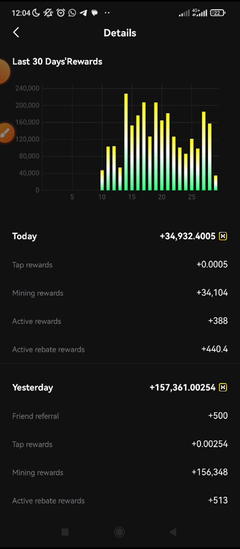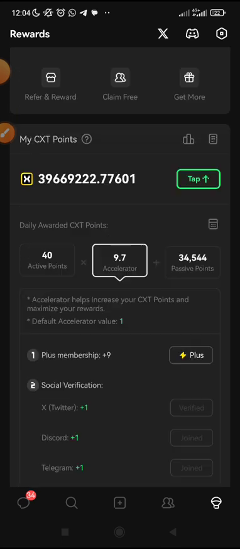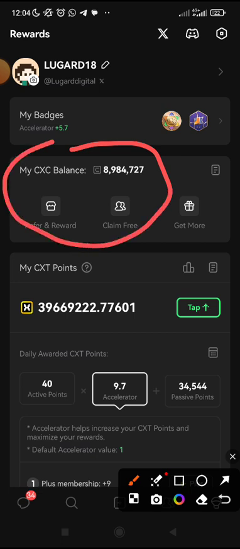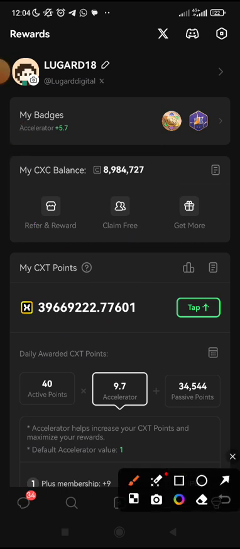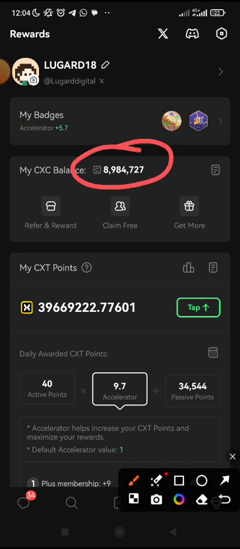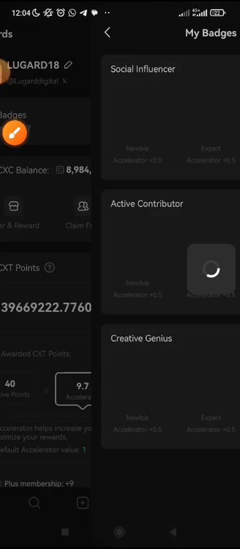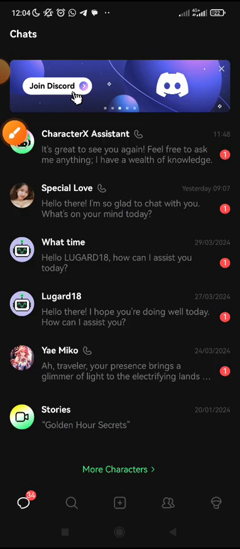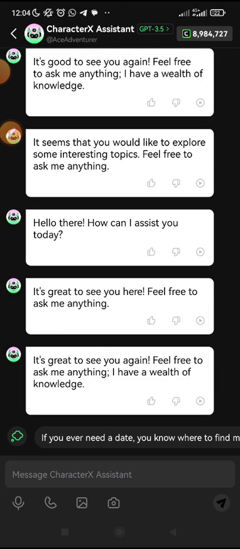And then, what else do I need to get you acquainted with? Here, you will also see my CXC balance. CXC balance is different from CXT. CXT is what counts for the airdrop, while CXC is your in-app coin to get CXT points. That means you make sure you use your CXC in order to get CXT points. How do you do that? By chatting with AI. You can see this icon of chat. You come there, you pick your AI assistant, and you chat with AI.